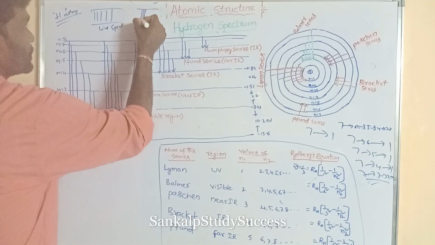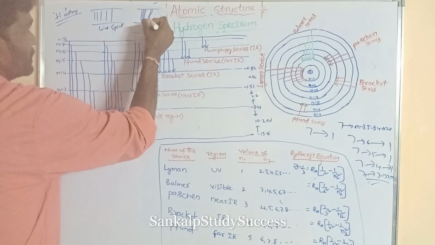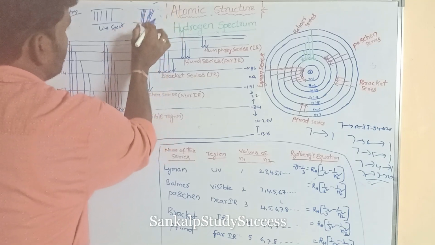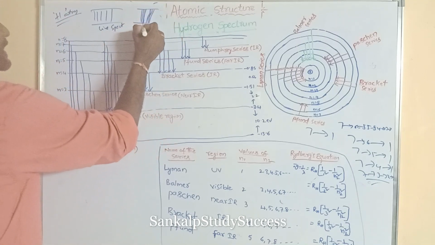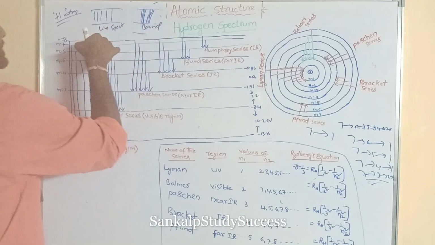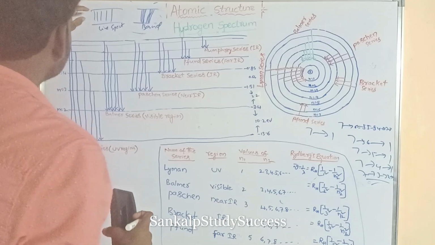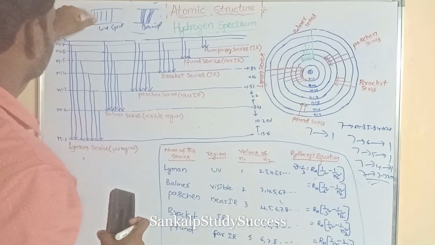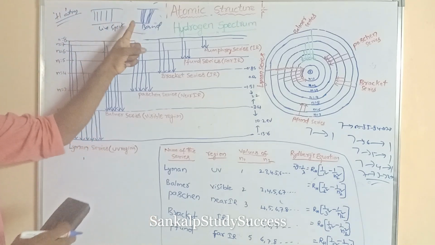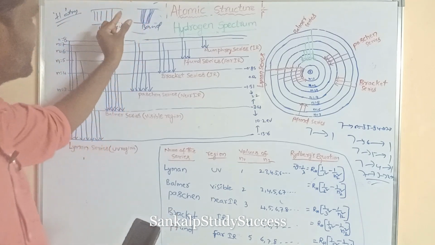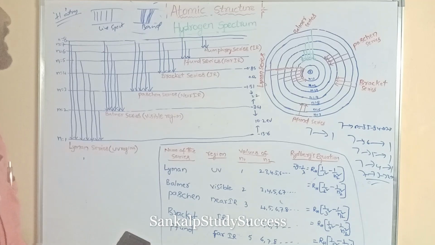These lines are present in very closely spaced positions. That is said to be a band spectrum. This is said to be a line spectrum, where the lines are sharply distinct, but in a band spectrum the lines are very closely spaced.